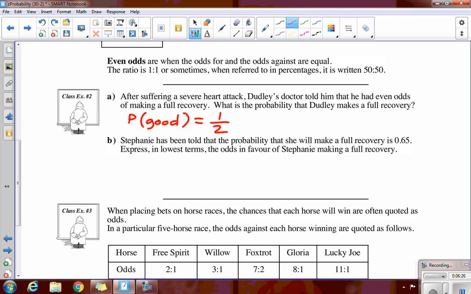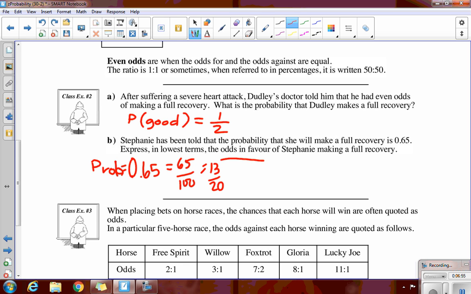Dead. Stephanie has been told that the probability she makes a full recovery is 0.65. Express this in lowest terms first, and then talk about the odds in favor of her making a full recovery. Now, her probability is 0.65. It says expressed in lowest terms. That's 65 out of 100, which somebody already said to me is what?